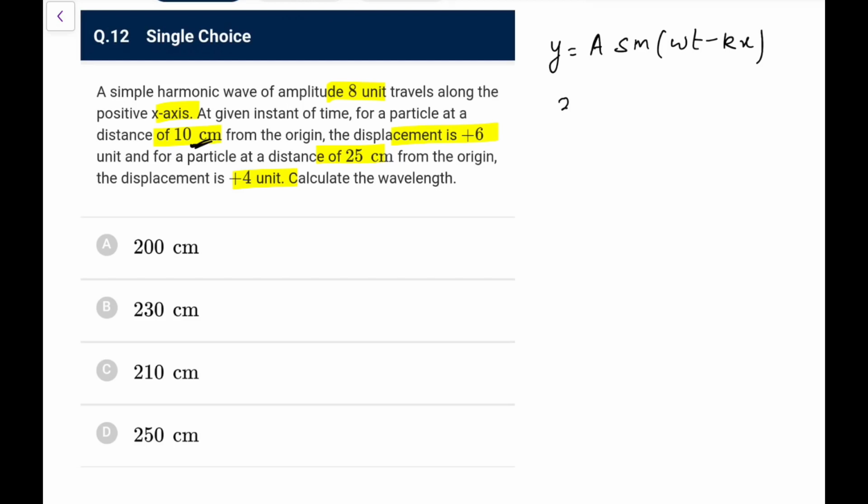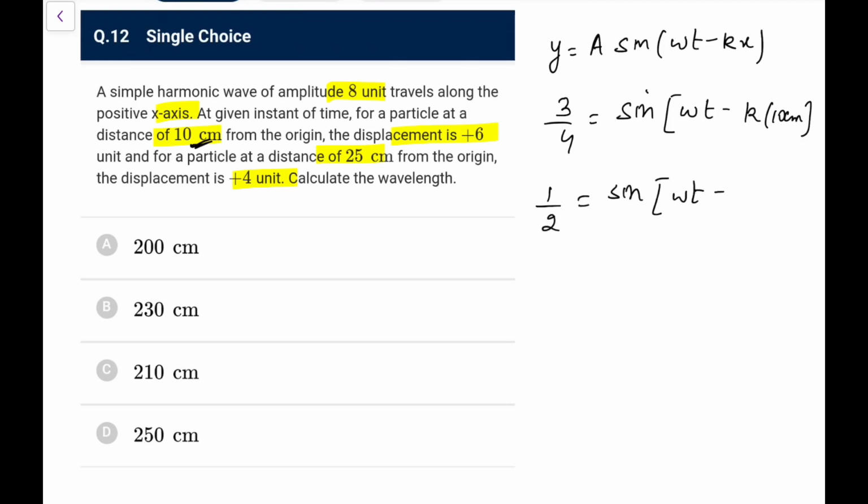I can directly write that 3 by 4 would be sine of omega t minus kx at the same instant, k into 10 centimeters, and this 1 by 2 would be equal to sine of omega t minus k into, sorry, not 10, it is 25 centimeters. So how will you do this?